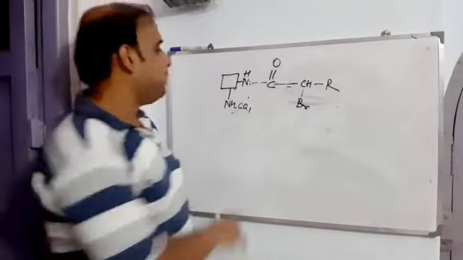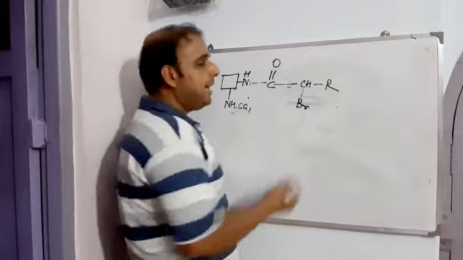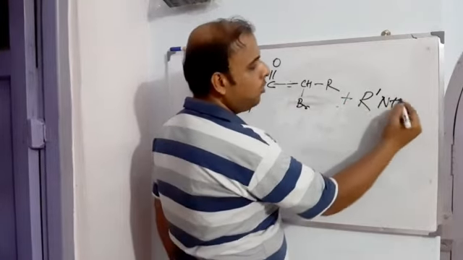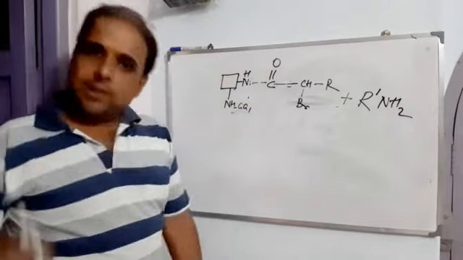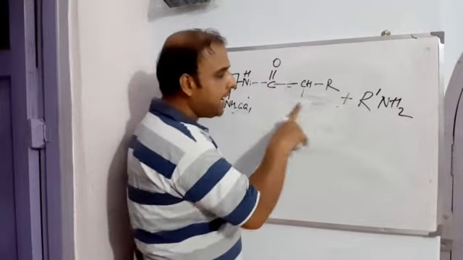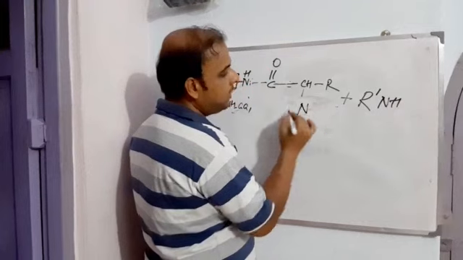In the subsequent step, we have added one amino acid. What next? Let us bring the second reagent now. The second reagent is an amine. Definitely the amine will find this place for its attachment, by removing this Br, and the H will go here. So there is a formation like this.